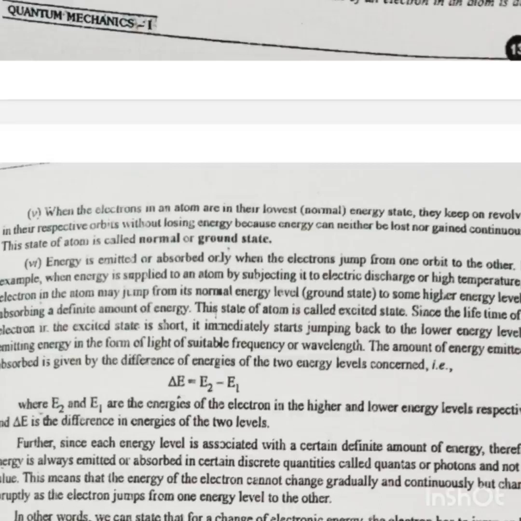In the production of line spectra, if the source emitting the radiation is placed in a magnetic field or an electric field, it is observed that each spectral line splits up into a number of lines. The splitting of spectral lines in the magnetic field is called the Zeeman effect, while the splitting of spectral lines in the electric field is called the Stark effect. The Bohr model of atom was unable to explain the splitting of spectral lines.